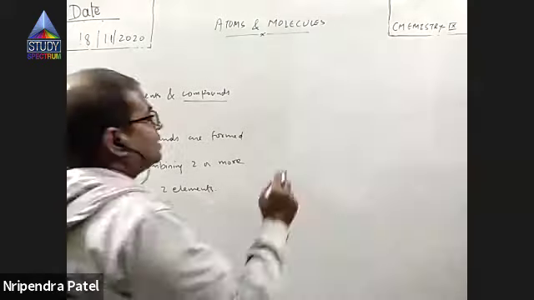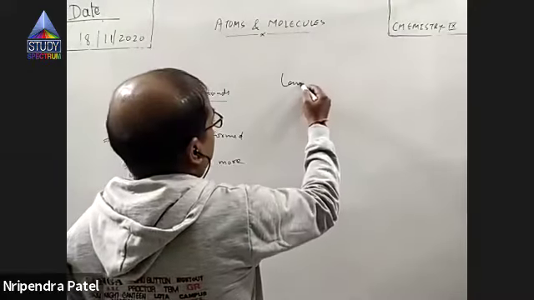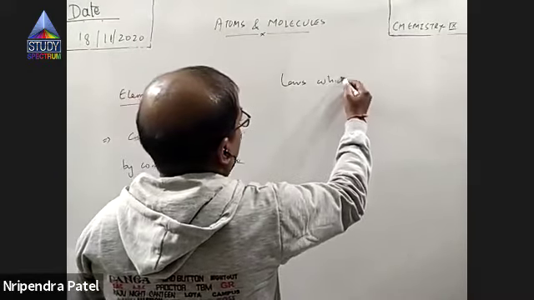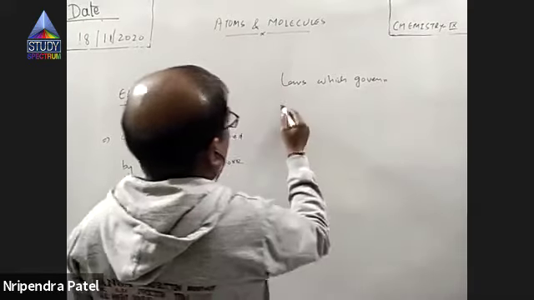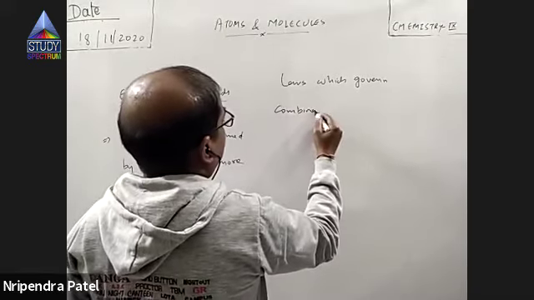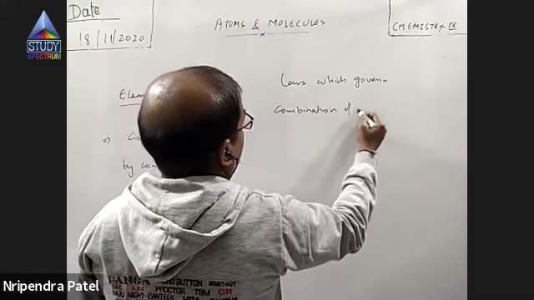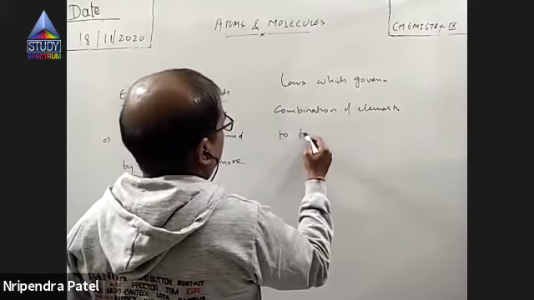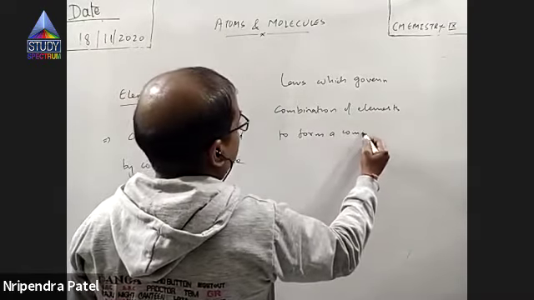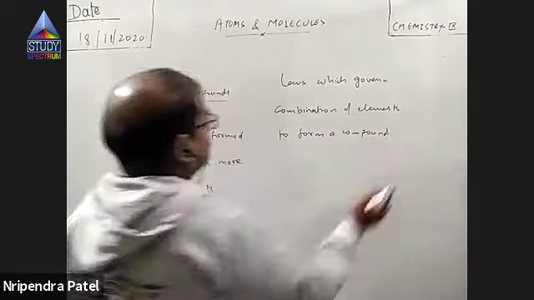Now here we will discuss the laws which govern the combination of elements to form a compound, right? This is what we are going to discuss.